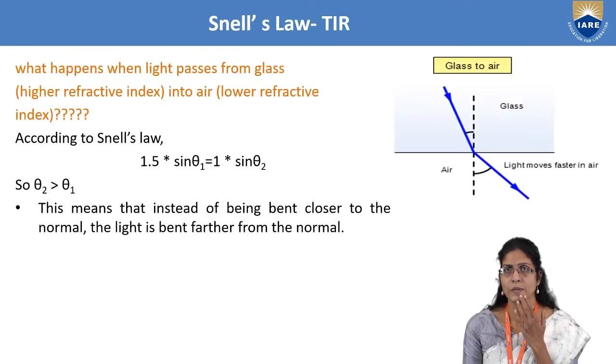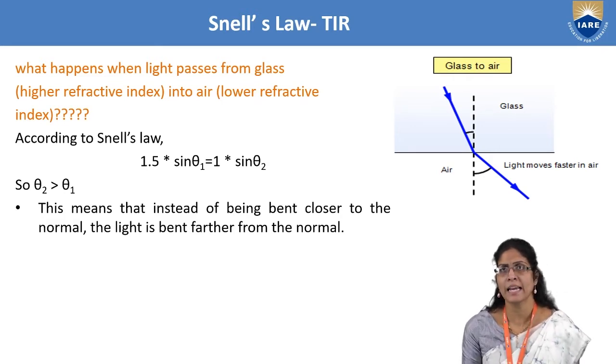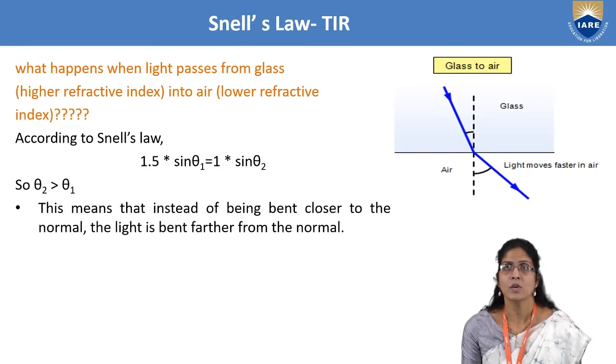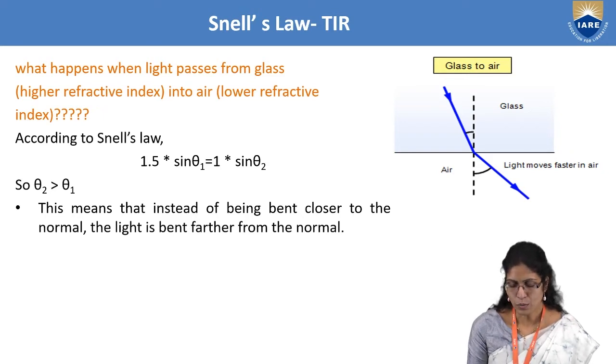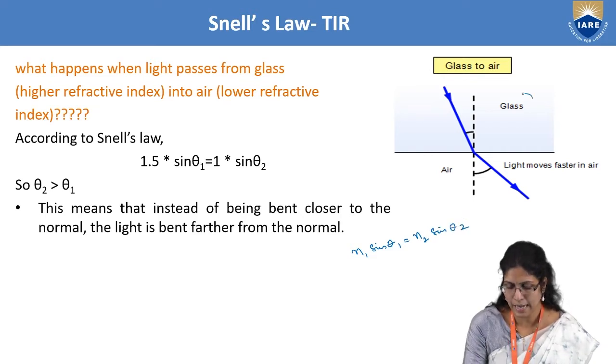If you look more into Snell's law and try to understand what happens when light passes from glass, which has a higher refractive index, into air, which has a lower refractive index. So the glass refractive index is 1.5. According to Snell's law, N1 sine theta 1 is equal to N2 sine theta 2. Here N1 is glass and N2 is air.